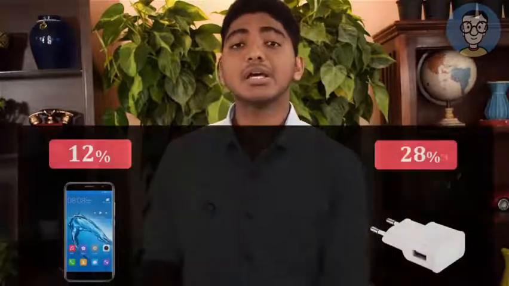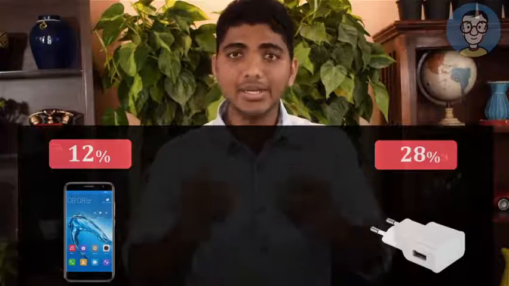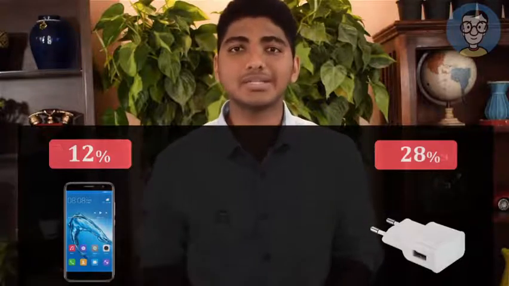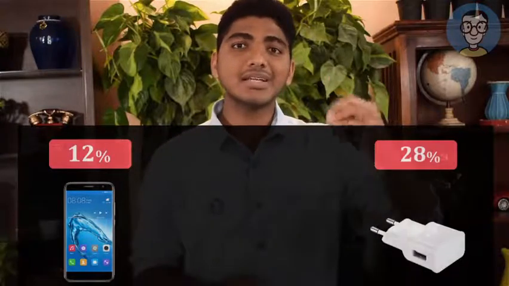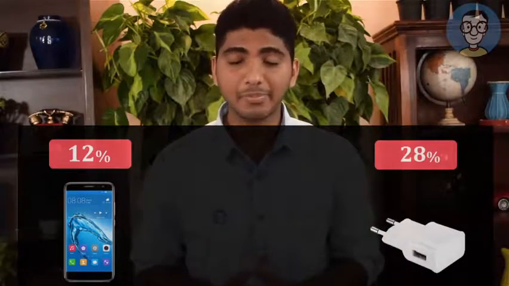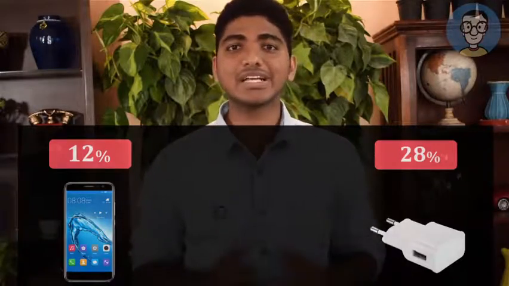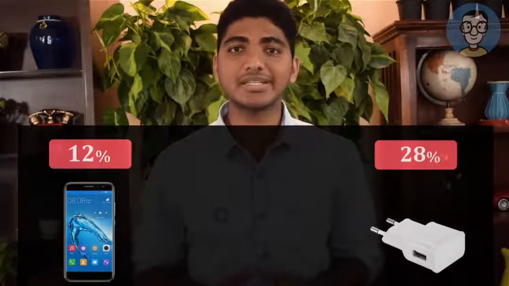Now the problem comes regarding taxability. What is the problem? The rate of tax on mobile phone is 12%, whereas the rate of tax for charger is 28%. I repeat, the rate of tax for mobile is 12% and for charger it is 28%.